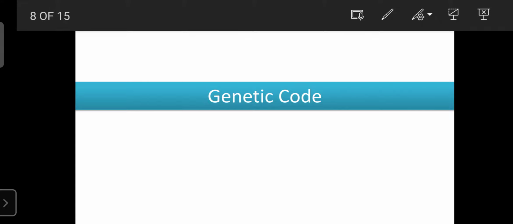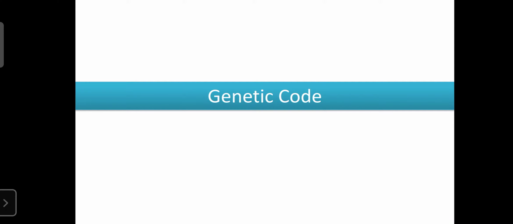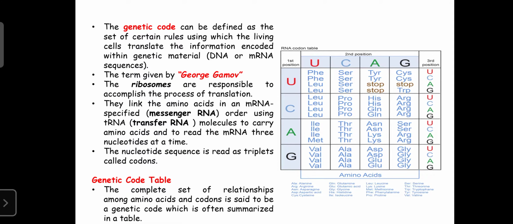The same code does not correspond to other amino acids, but different codes are present for the same amino acid. The same code does not represent more than one amino acid. Such a code is known as the genetic code or codon. So now we can discuss the genetic code, which is also known as the language of DNA.